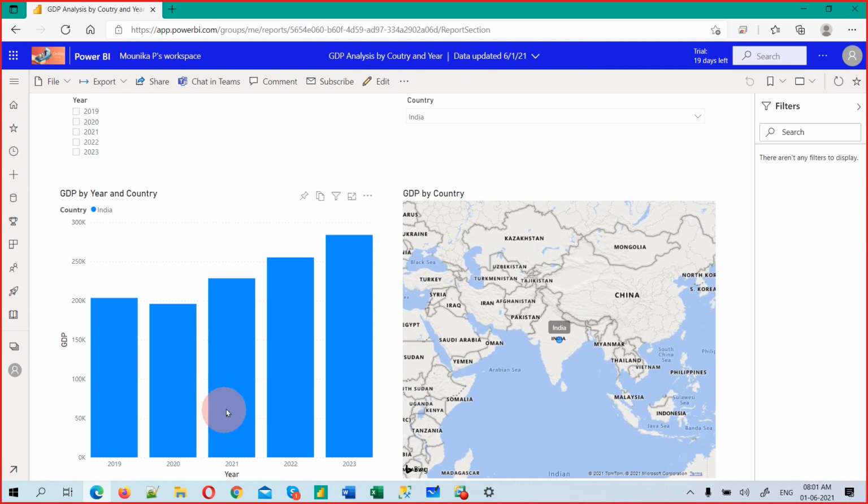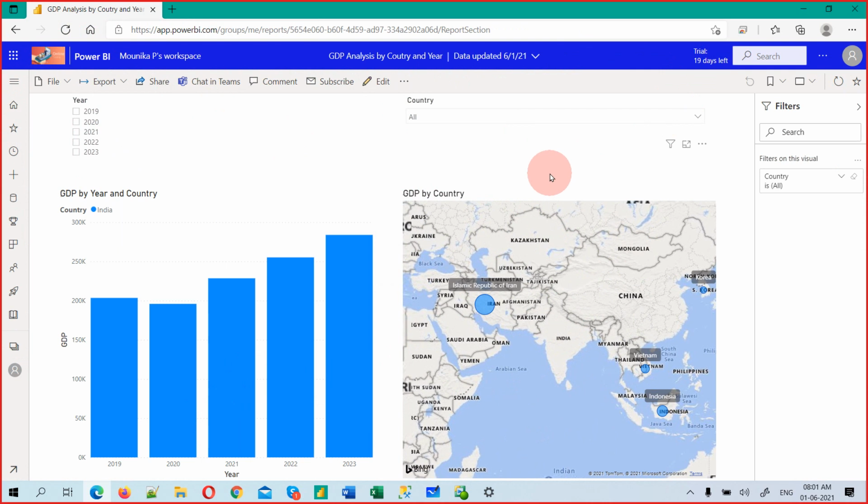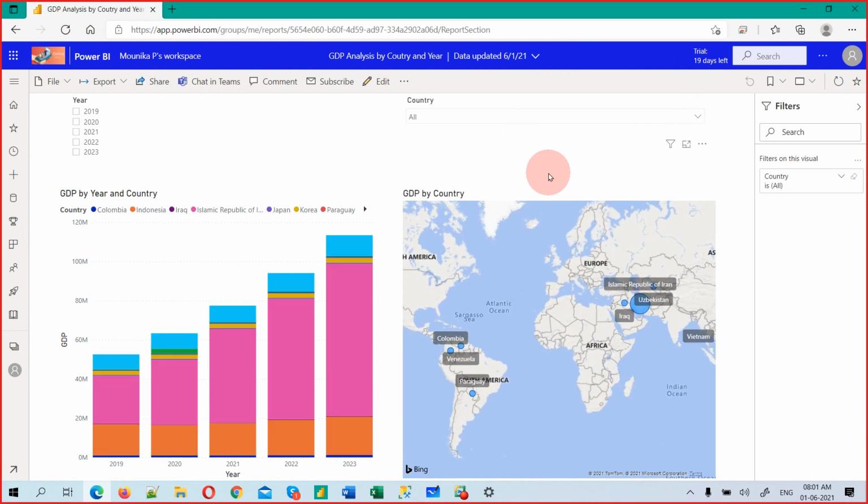Okay, but we have done almost the complete life cycle of a Power BI report. Basically the Power BI development life cycle, I can say. So getting data, cleaning data, transforming data, loading into Power BI Desktop, preparing visuals, creating data categorization.